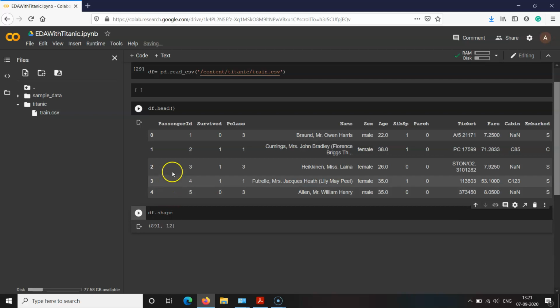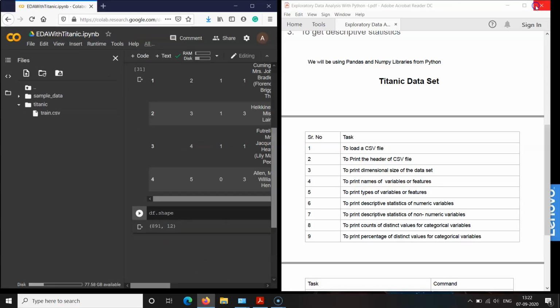In this data frame, or the data set, there are 891 rows and 12 columns. Check it. This is the first column, this is the second, third, fourth, fifth, sixth, seventh, eighth, 9, 10, 11 and 12. 12 columns are there.